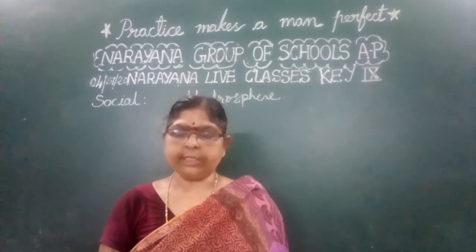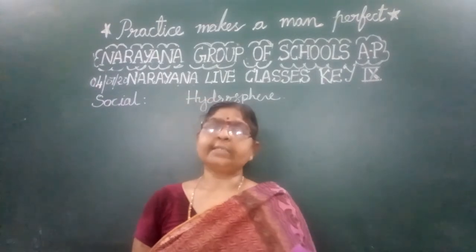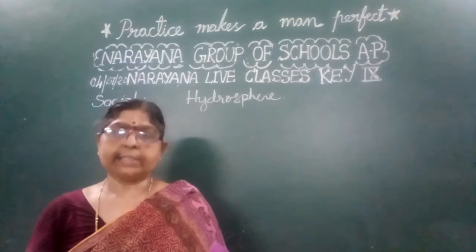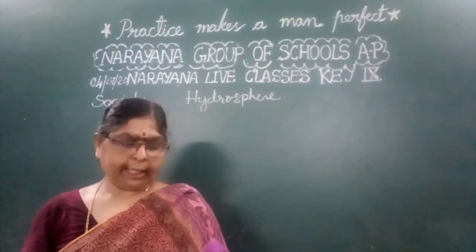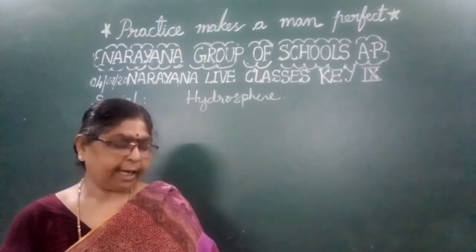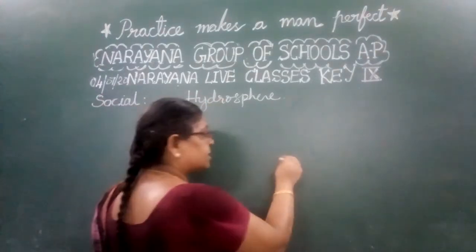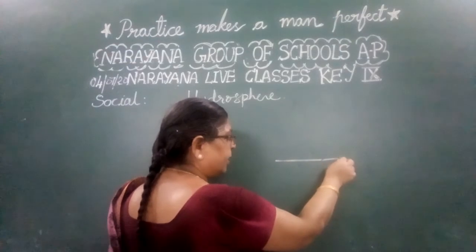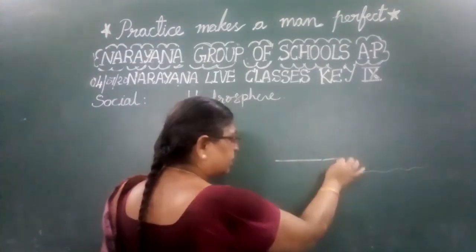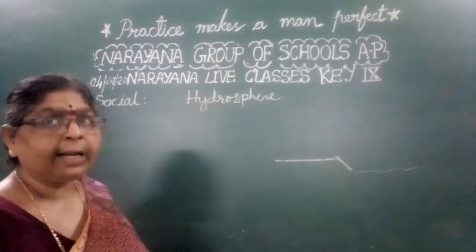The first question. Continental shelf. What is the area that is occupied by it? That is 7.6%. Continental slope is occupying 15%. Abyssal plain is occupying 78.8%. Trenches are known as the oceanic deeps. See here, in the oceans, if the land is like this, then the water will start like this. This particular area is known as the continental slope.